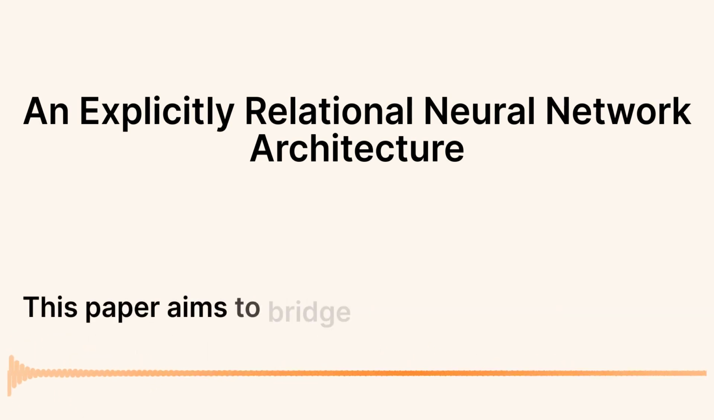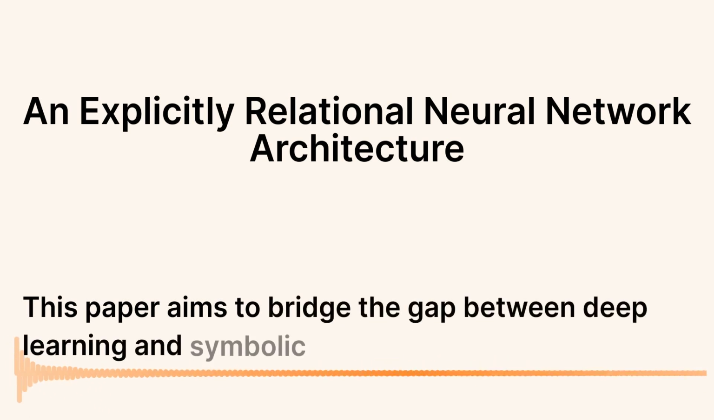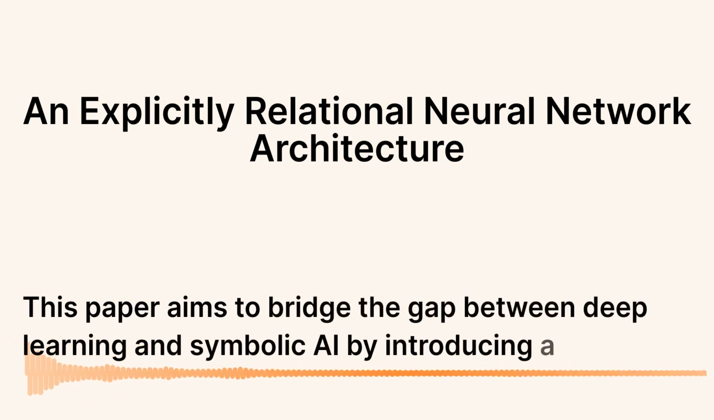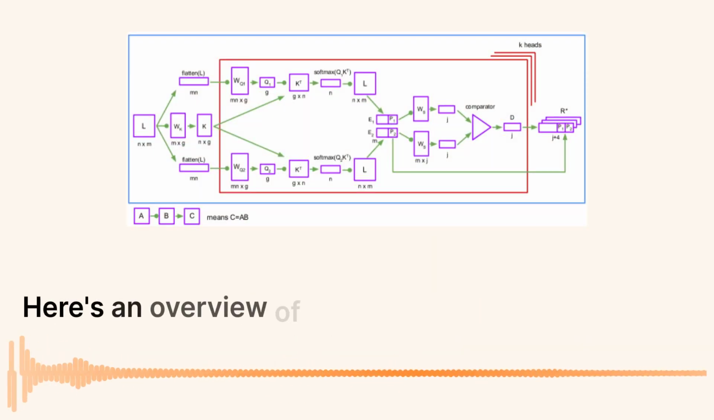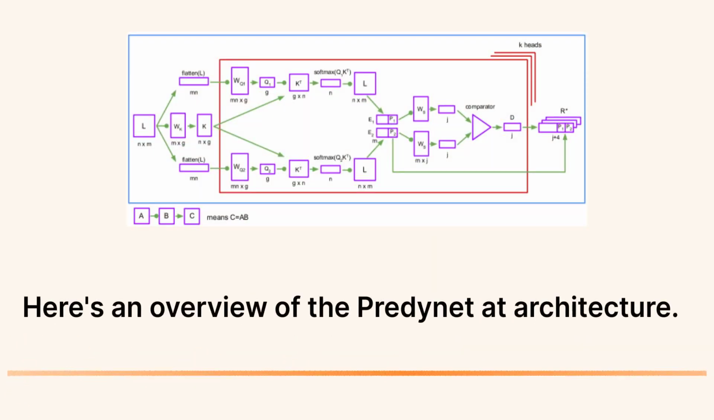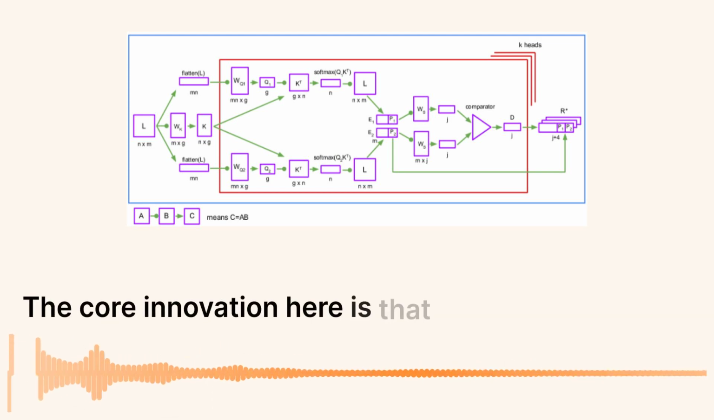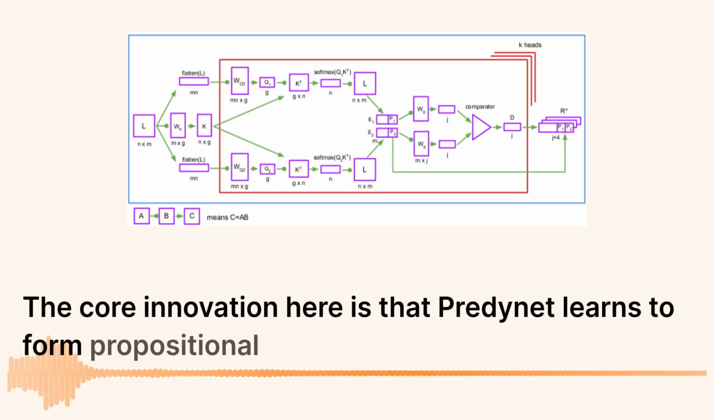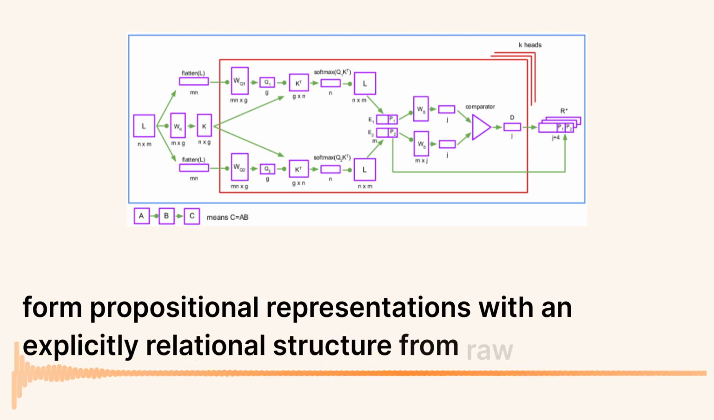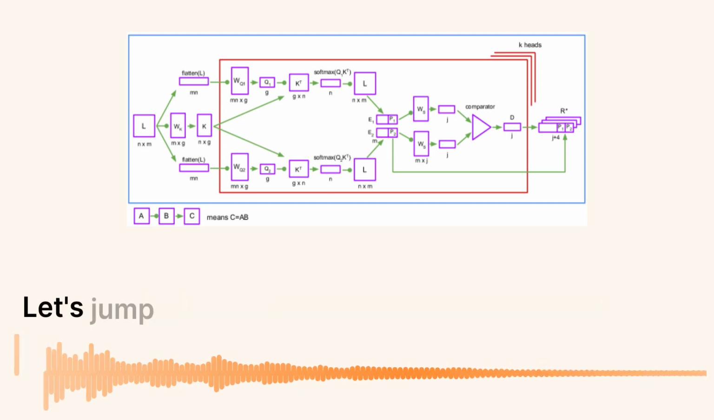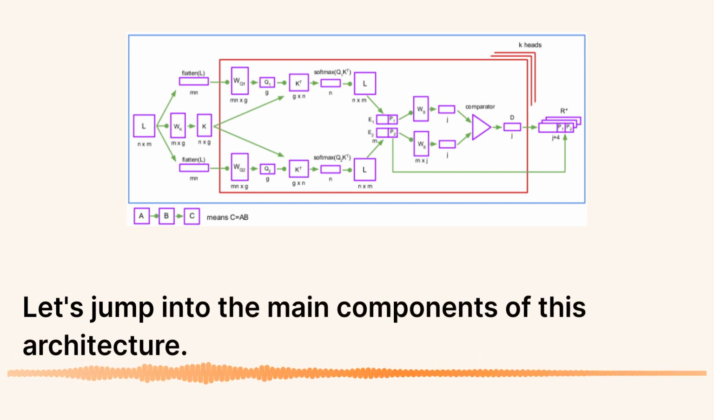This paper aims to bridge the gap between deep learning and symbolic AI by introducing a novel neural network architecture called PrediNet. Here's an overview of the PrediNet architecture. The core innovation here is that PrediNet learns to form propositional representations with an explicitly relational structure from raw pixel data. Let's jump into the main components of this architecture.